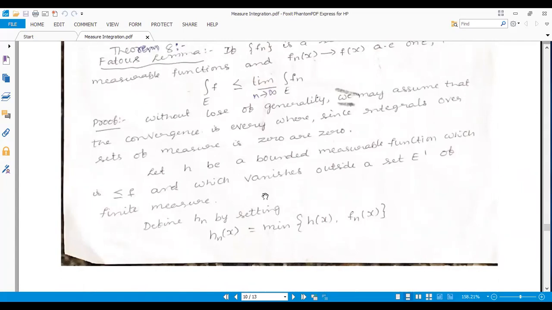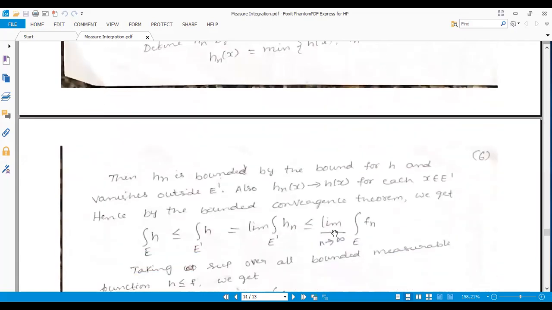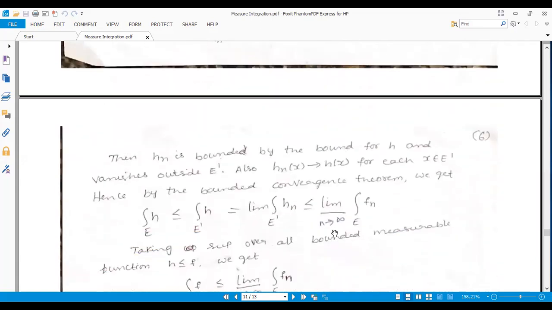Here in this context, we define hn(x) in terms of h and fn, by setting the minimum of h(x) and fn(x), because the inferior limit is there. That is why we choose the minimum of h(x), fn(x). Here hn(x) is bounded by the bound of h, and it also vanishes outside E dash.